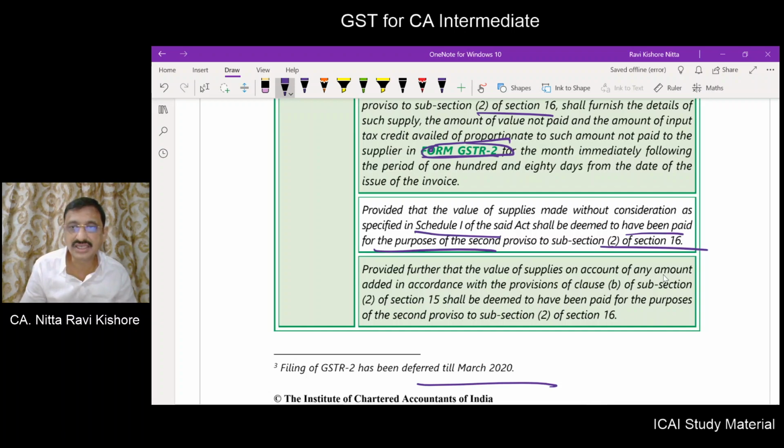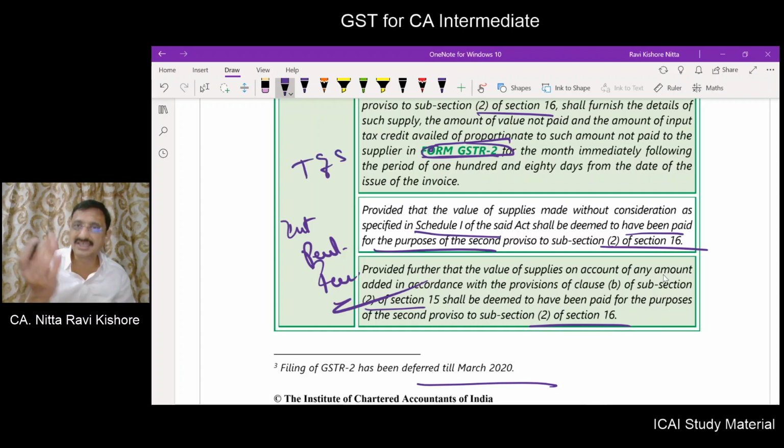Provided further, the value of supplies on account of any amount added in accordance with the provisions of clause B of subsection 15(2) shall be deemed to have been paid for the purpose. Means interest, penalty, late fees, etc. What is the time of supply for these items? The time when they are received. Then it is the time of supply. So for these interest, penalty and fees also, it is deemed that they have been paid within 180 days.